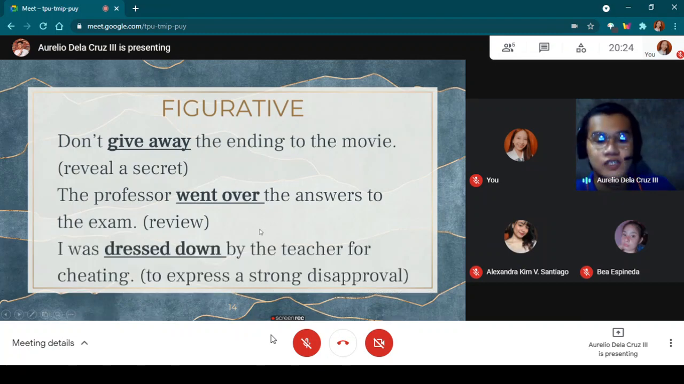Next is: I was dressed down by the teacher for cheating. Dressed down in the sentence is to express a strong disapproval. We all know that cheating is not tolerable. So we, as future teachers, don't want our students to cheat in our exam or in our quiz. So, dressed down here means to express a strong disapproval.